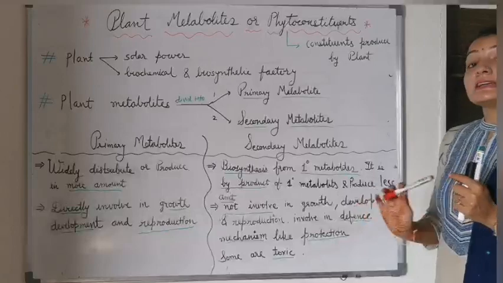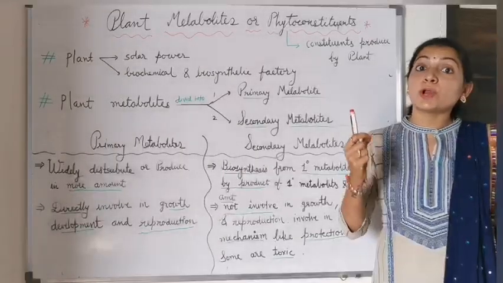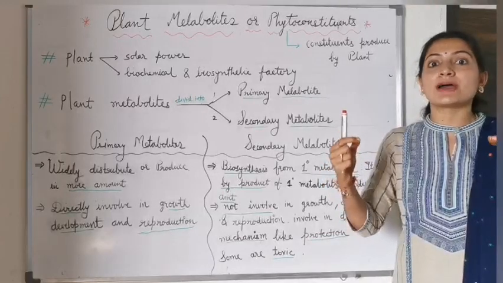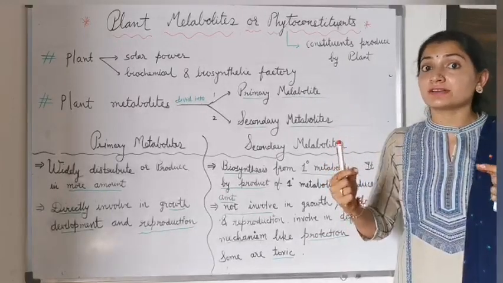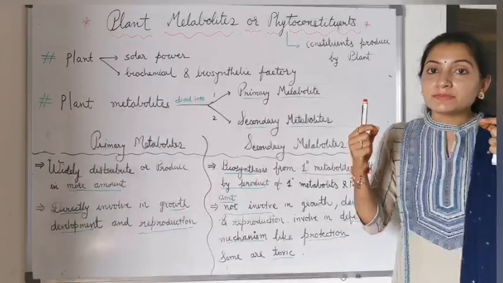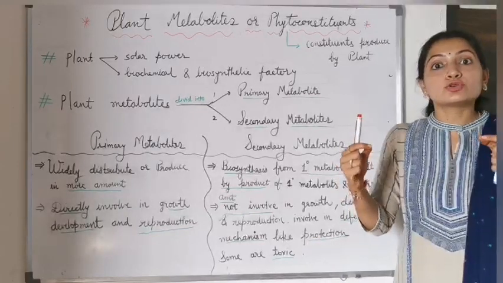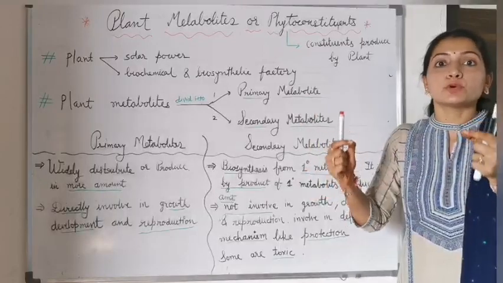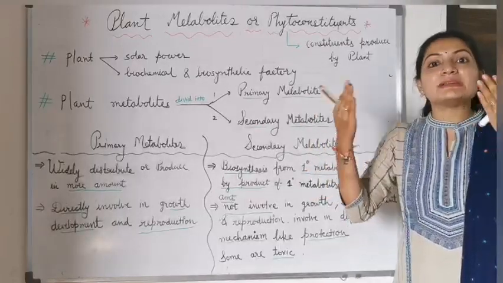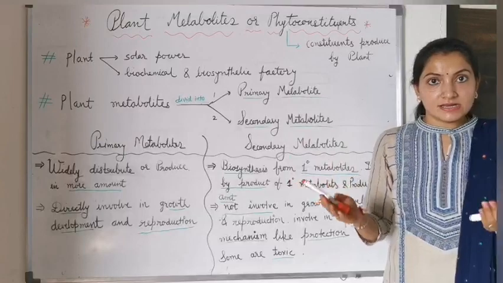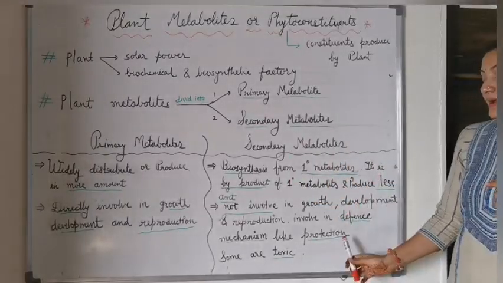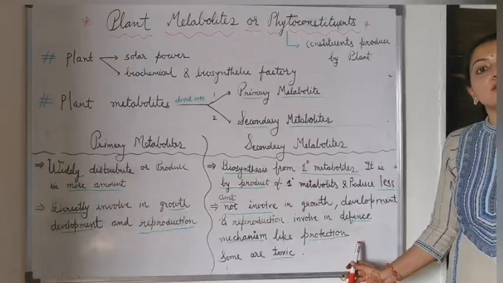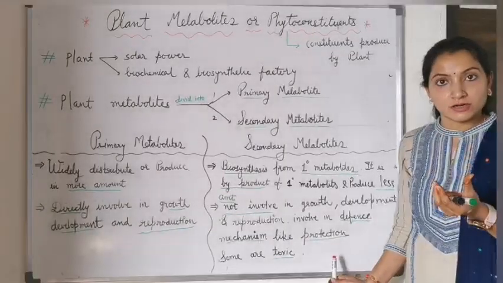But secondary metabolites are involved in defense mechanism. Defense mechanism means the plant requires protection, and secondary metabolites act as a defense, protecting the plant from many bacteria and viruses.